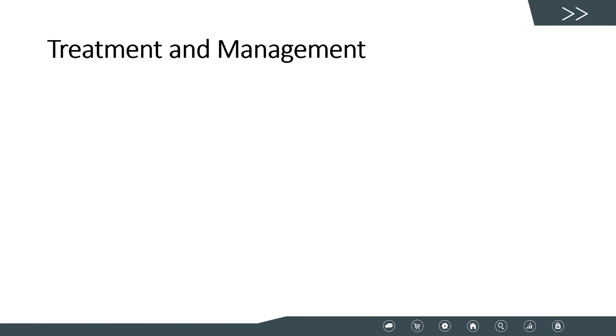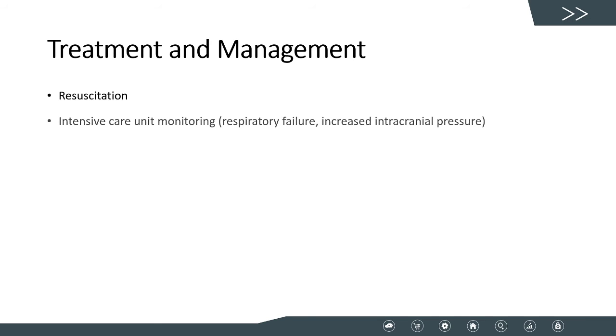The management of Wallenberg syndrome includes resuscitation and intensive care unit monitoring. Respiratory failure should remain in mind, and patients need to be followed up in the intensive care unit. Patients should be clinically monitored for signs of increased intracranial pressure. These include disorientation, lethargy, headache, and vomiting. It is also important to watch for bradycardia, hypertension, and other irregular respiratory patterns.